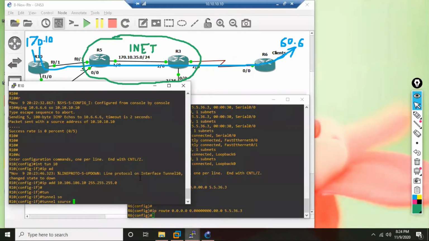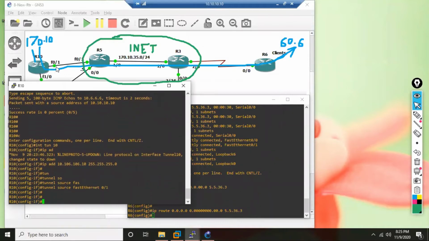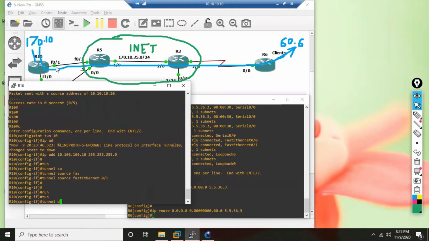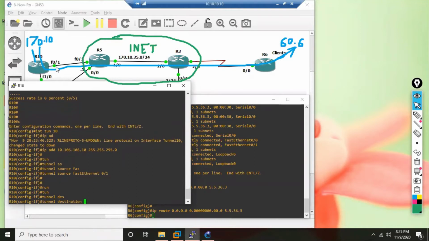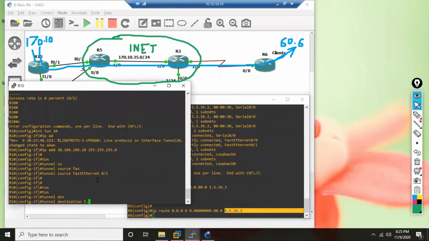And then what do we do? We specify the tunnel source. I say the tunnel source will be my outgoing interface. As per the diagram in the topology, what is the outgoing interface on R10? FastEthernet 0/1. Yes, 0/1. Done. And then the tunnel destination, where I want the tunnel to end, on R6. So what is the IP address of R6? This is the IP address of R3. If R3 is the next hop gateway address for R6, 5.5.36.3, then R6 has to be in the same subnet: 5.5.36.6.